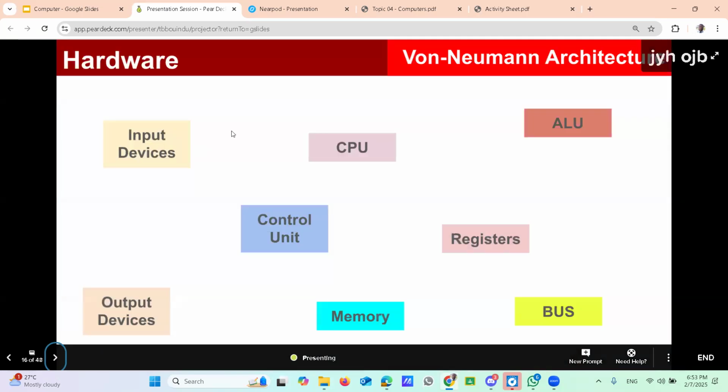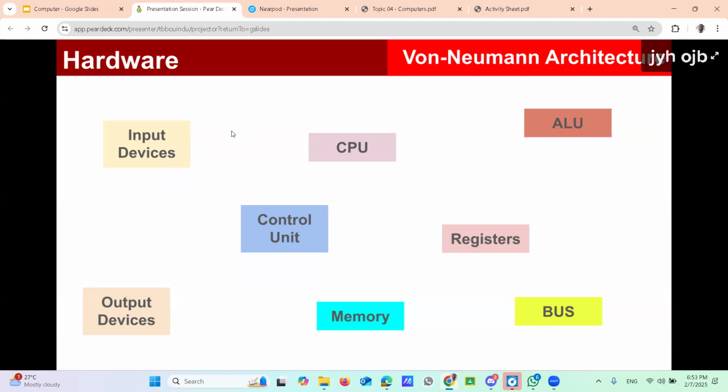Then look at the screen here. Still, we are discussing the hardware. When we are discussing the hardware, we must discuss one particular concept, right? That is called von Neumann architecture. That's a very important concept in the hardware. We are not going to discuss it in depth according to your syllabus, but simply you can understand what von Neumann architecture is about.